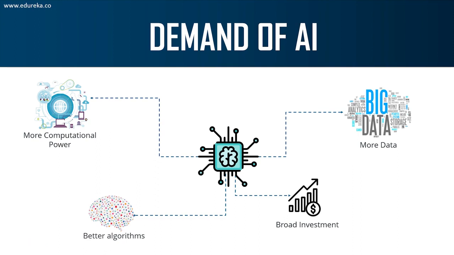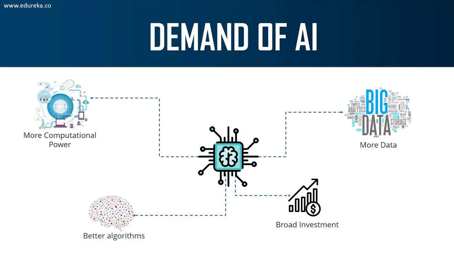But the question is, if AI has been here for over half a century, why has it suddenly gained so much importance? Right? Why are we talking about artificial intelligence now? The main reasons for the vast popularity of AI are the following. Right? The first reason is more computational power.